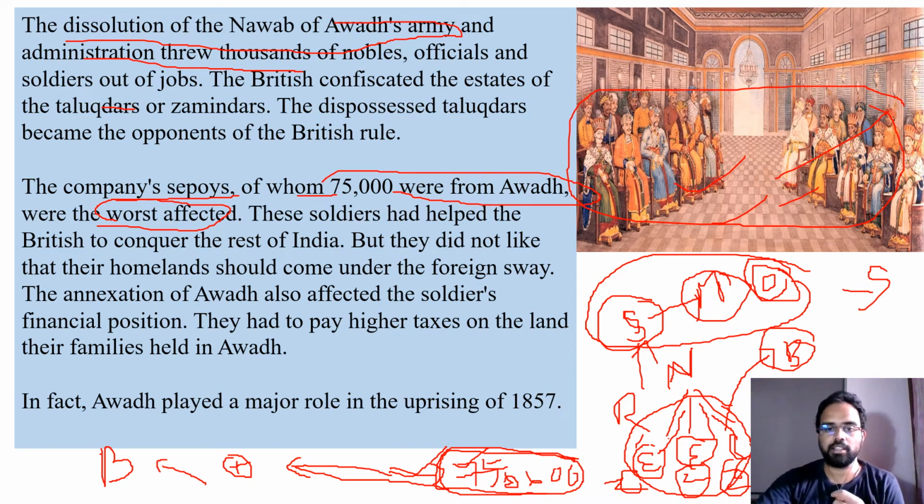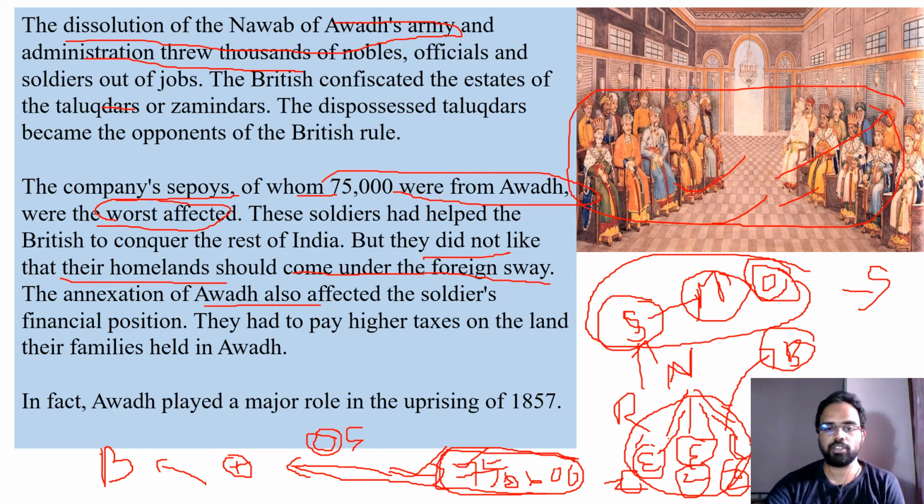They did not like that their homeland should come under foreign sway. See, by using their own people, the foreigners were trying to take control of the homeland. This was the opinion of the soldiers. Soldiers felt that they were working for the British, but for what were they working? They were working to capture their own homelands and hand them over to the foreigners. So they felt this was a very bad thing that was happening.